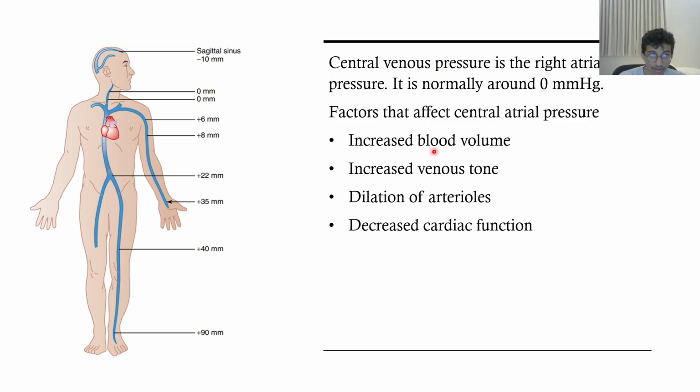Increased blood volume: when you increase the blood volume, more blood will be in the right atrium, which will increase the pressure. When you increase venous tone, like we said in the sympathetic response, there will be more venous return, so there will be more blood in the atria, which will cause greater pressure. And when you dilate the arterioles, there will be more blood flowing in the venous system, which will increase venous return again, which will increase the pressure in the right atrium. And decreased cardiac function: if you have decreased cardiac function, then the central atrial pressure will also be affected.